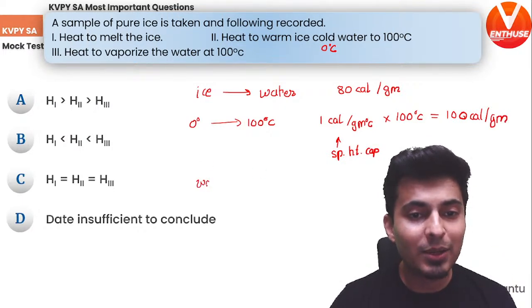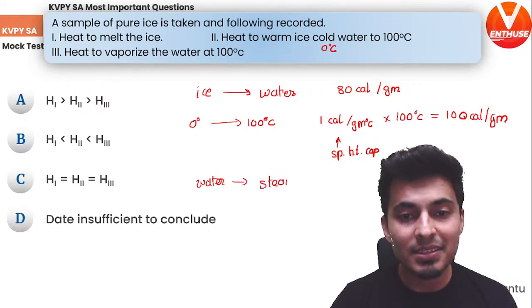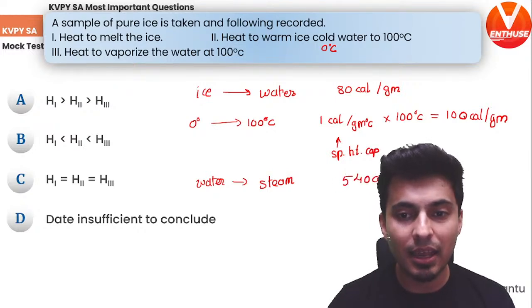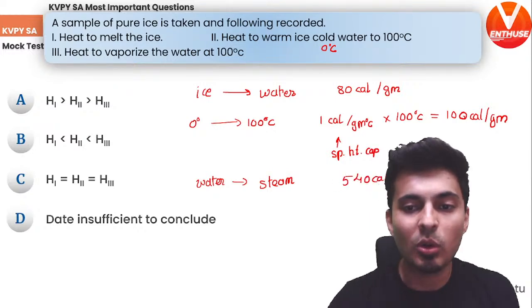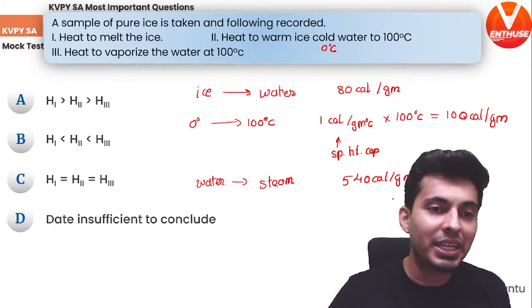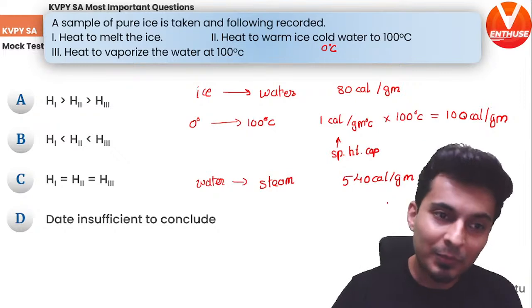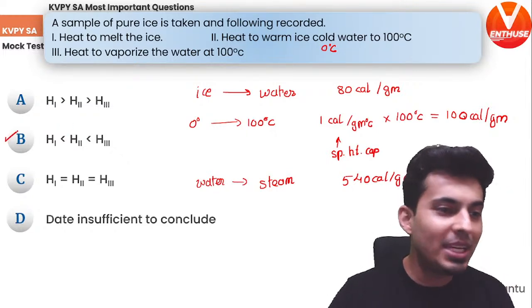And when you take water and boil it into steam, that's going to be 540 calories per gram. So now I think the answer is on your screen. Number 3 is more than number 2, and it is more than number 1. So that means option B should be correct.